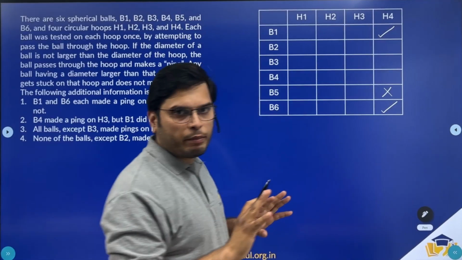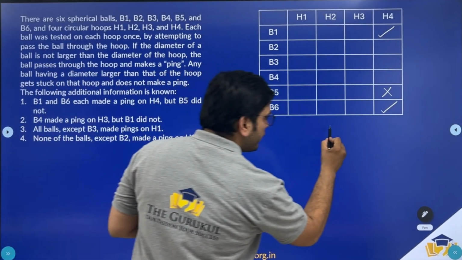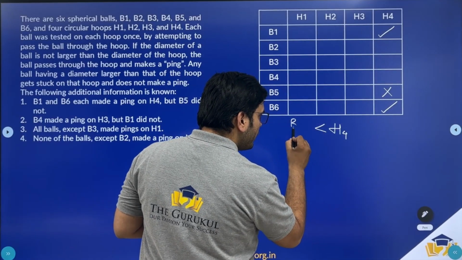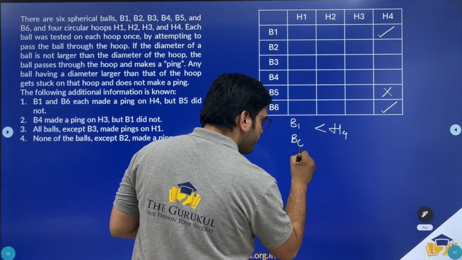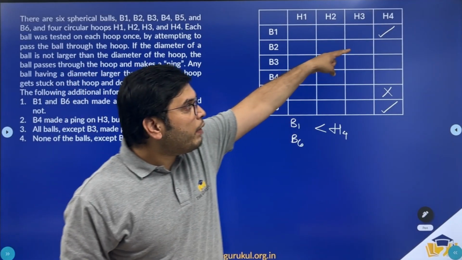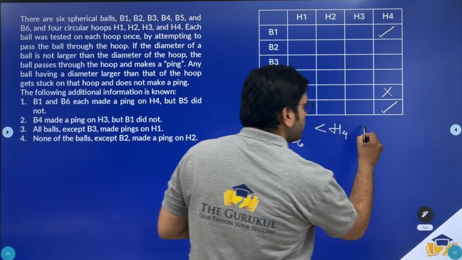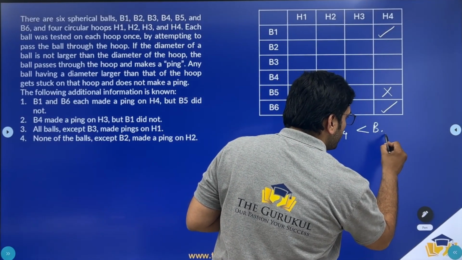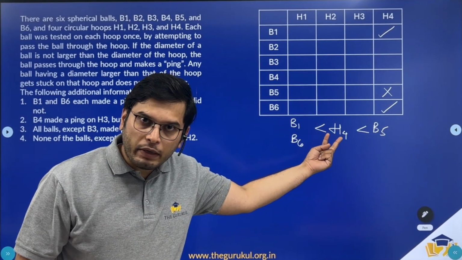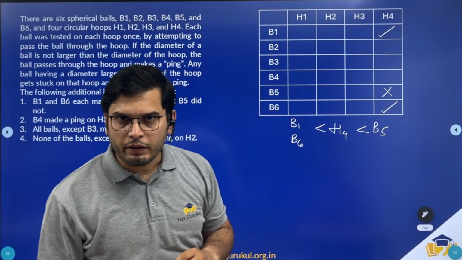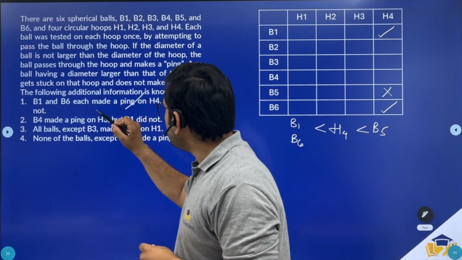From this information I can say that the diameter of H4 is greater than the diameters of B1 and B6 because these two balls made a ping on H4 but B5 did not. So that means B5's diameter should be greater than H4's diameter, which in turn is greater than B1's and B6's diameters. Done. We are done with the first statement.